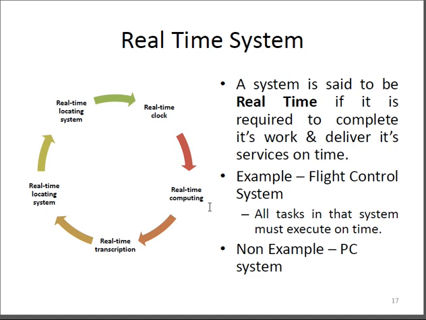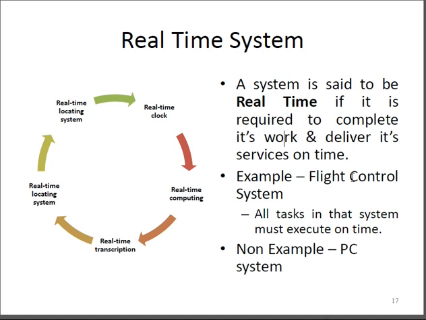Now we go to another slide with respect to real-time systems. A system is said to be real-time if it is required to complete its work and deliver its service on time. That is very important, this on time, because in a given time the system should be able to respond.